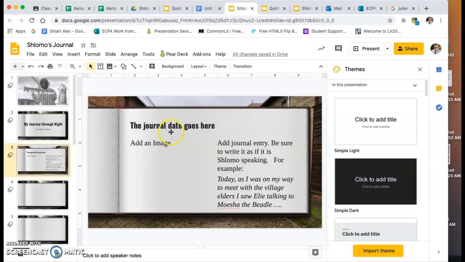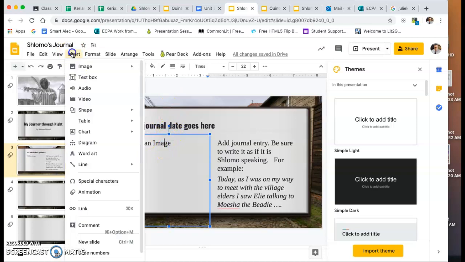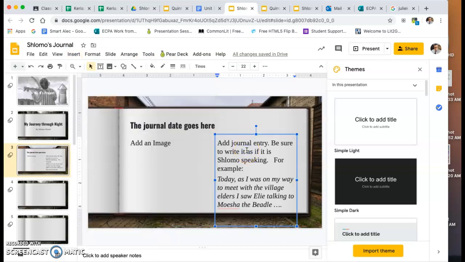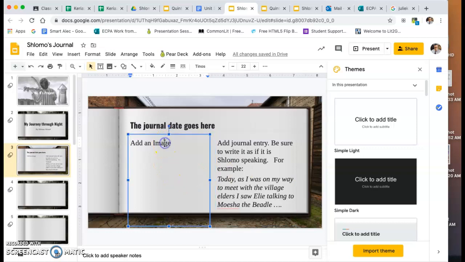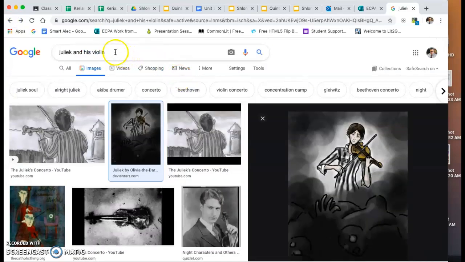Now, when you add an image, you do the same thing basically. You insert an image. You could upload it from your computer. You could search the web. So the first image was, I believe, Eliezer meets Moshe the Beadle in the town of Sighet. So maybe you might do a search for Moshe the Beadle. You might do a search for the town of Sighet in Transylvania.